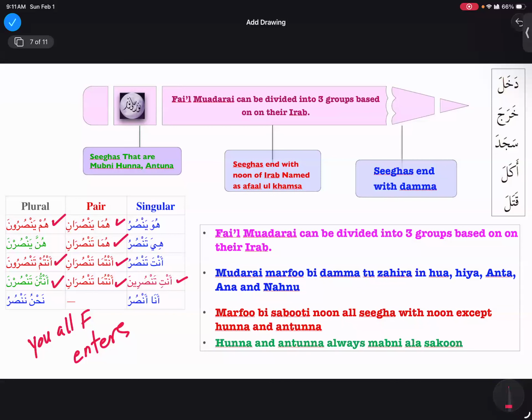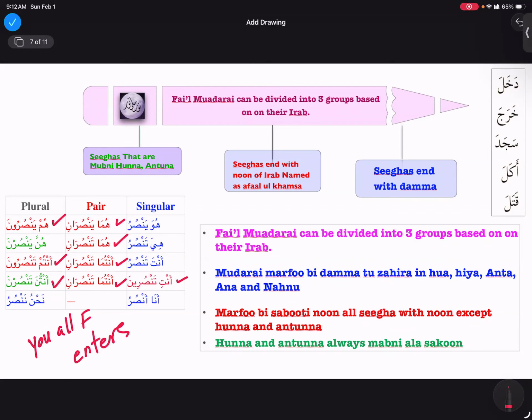Who is that? Sabia. Okay. Go ahead, sister Sabia. Yakhruju, yakhrujani, yakhrujuna. Takhruju, takhrujani, yakhrujna. Takhruju, takhrujani, takhrujuna. Takhrujina, takhrujani, takhrujna. Akhruju, nakhruju. Very good. Barakallah fiki. Now give me 3 groups.